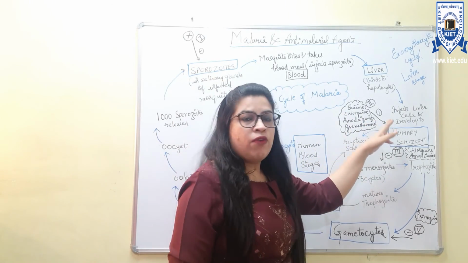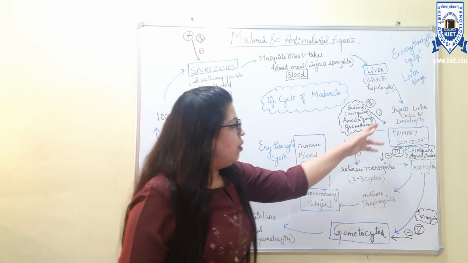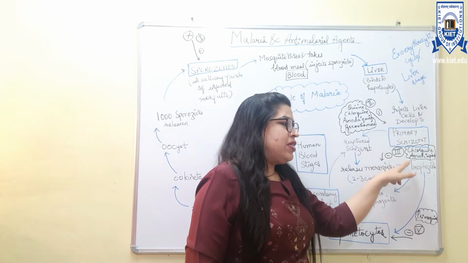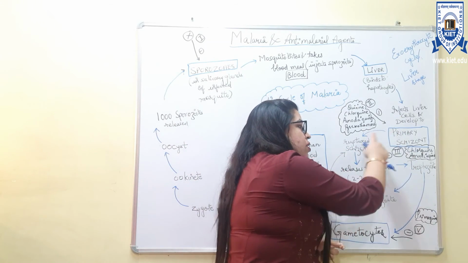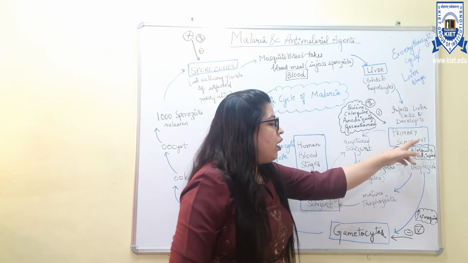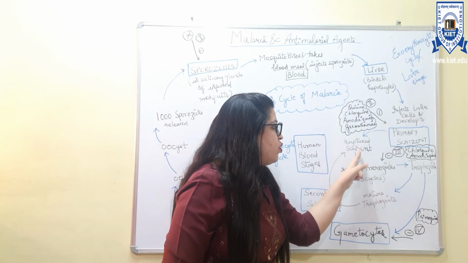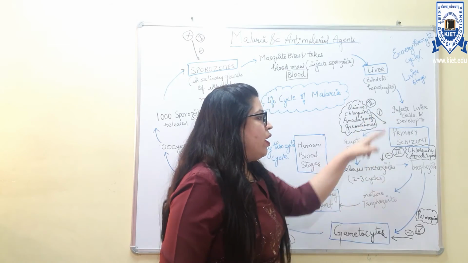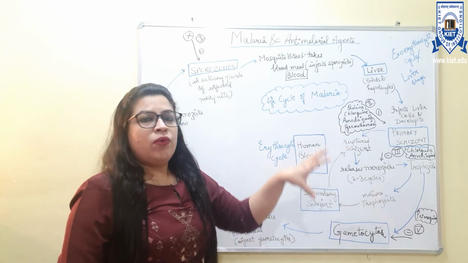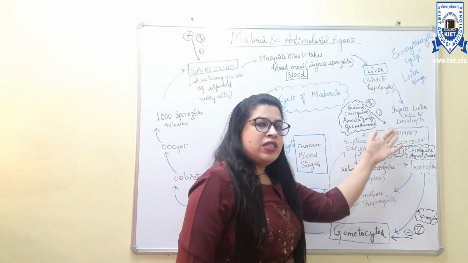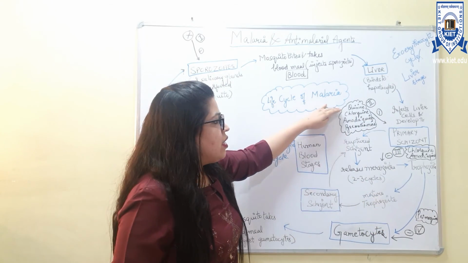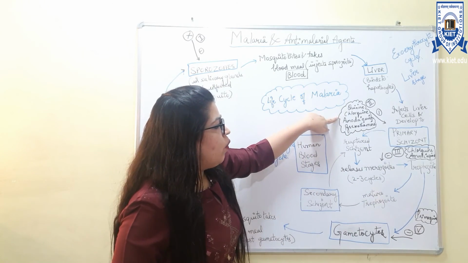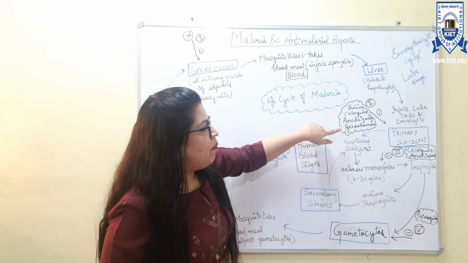The second way from where we can develop the drugs is the mechanism of killing the primary schizoid, either by killing the primary schizoid or by stopping the primary schizoid conversion into merozoites, that is the rupture of schizoid and development of the merozoites. Here we can develop the drugs. These two parts are very convenient for developing drugs, and some of the drugs which mainly kill the primary schizoid are quinine, chloroquine, amodiaquine and pyrimethamine.